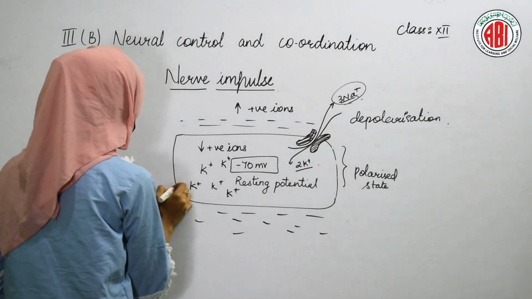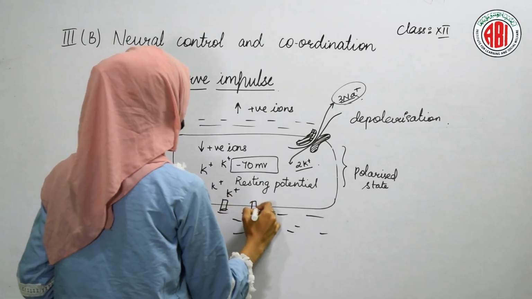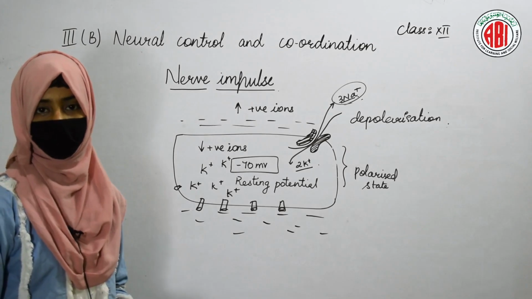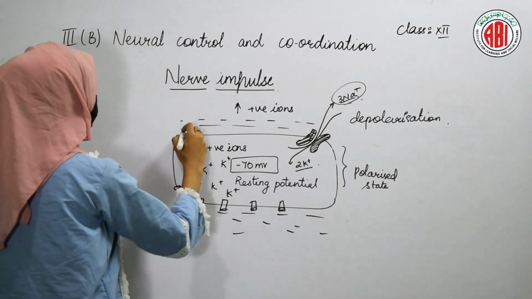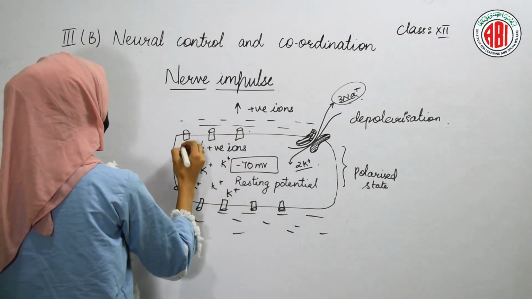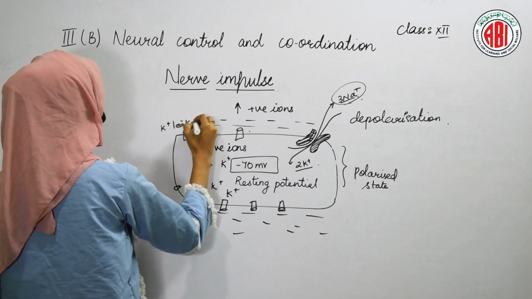Here in the cell membrane, you may also find some leakage channels. We have just studied the different channels on the cell membrane, right? So here the leakage channels are present. These are potassium leakage channels.